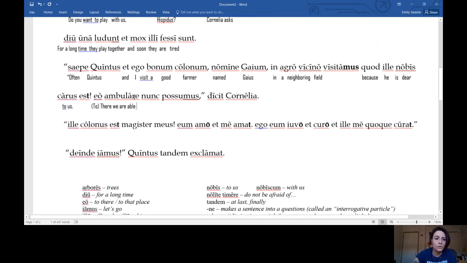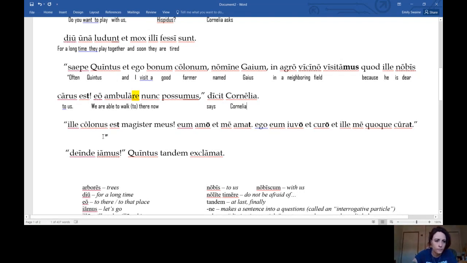What are we able to do? Look for your RE form. That's your infinitive. We are able to walk now. But we don't say "to there, we are able to walk now." We say, we are able to walk there now. Or you could say can. But let's stick with able to, okay? And then dicit means says, like dictionary or dictate.